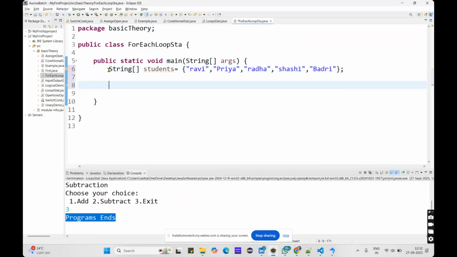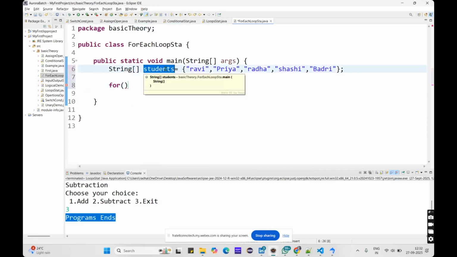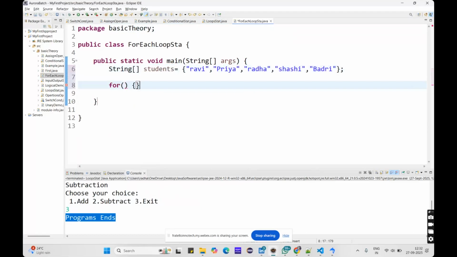Okay, when I want to print each one of them, here I have a collection of data, which is nothing but the students. I want to print each one of them. So what is the syntax for the for each loop? What is the syntax for the for each loop?